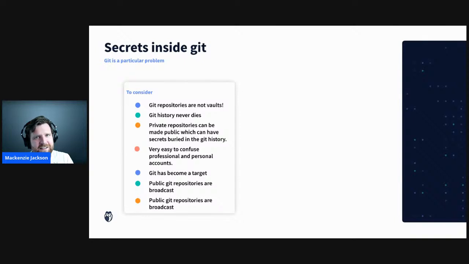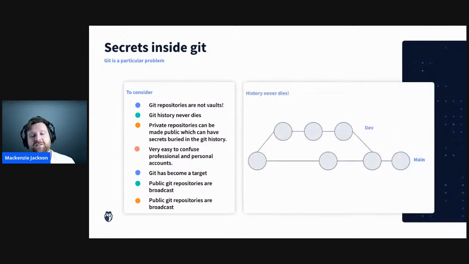But Git is really not designed to handle this really sensitive information. But the reality is that it's the current state of the world. We also need to look at Git history, because the Git history lives on forever. Now, of course, you can say that you can squash a history or that you could rewrite your history. But the reality is that the reason why we use version control is so that we have access to all of that history. So we don't really want to change this, but it can create a problem.